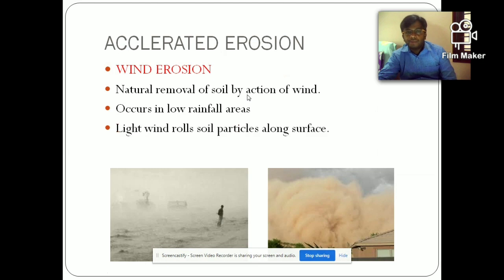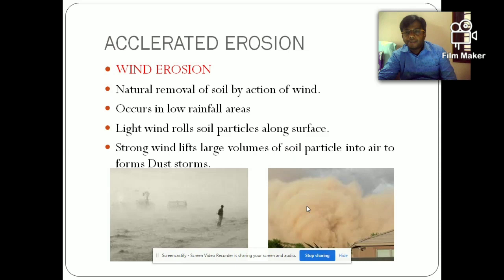The light wind speed rolls the soil particles along the surface, like in the picture shown, and the heavy speed winds lift the soil particles and form dust storms. The strong winds lift large volumes of soil particles into the air to form dust storms. So this is called wind erosion.